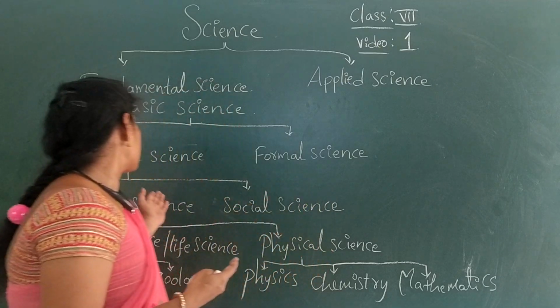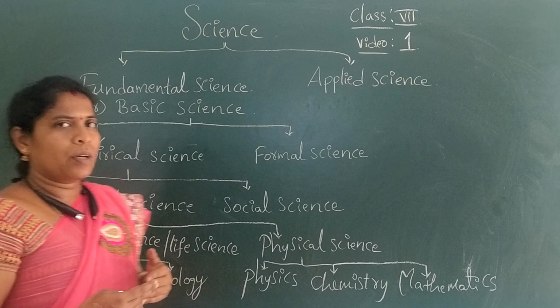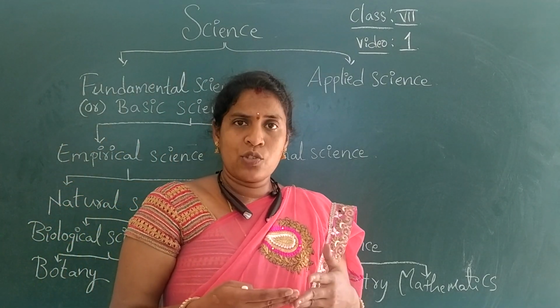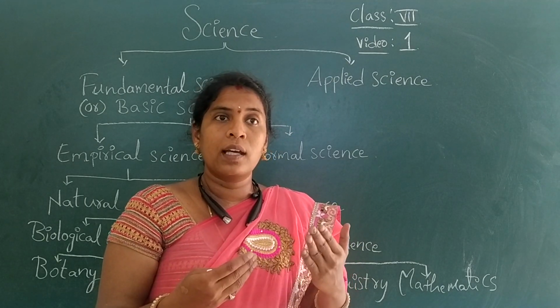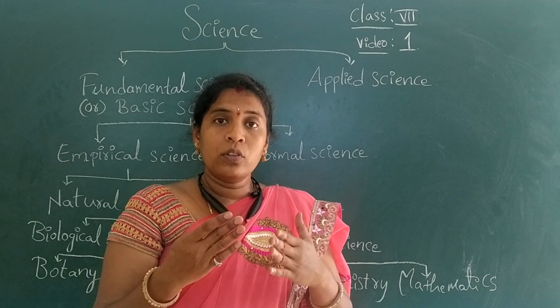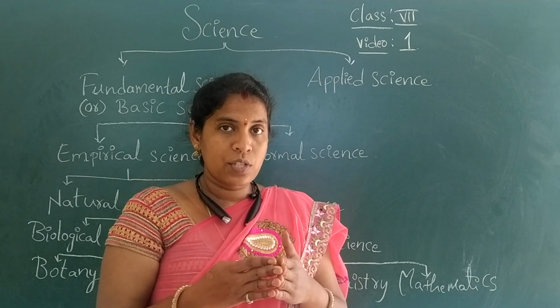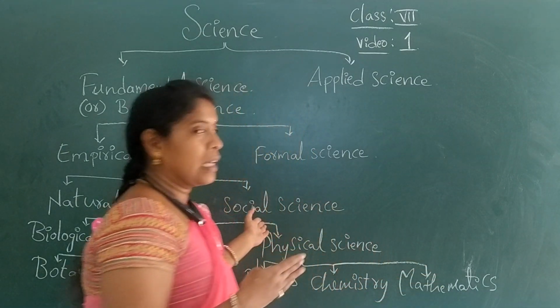That is actually called natural science. And social science is nothing but social studies about the behavior, traditions and history, everything about a human or an animal, a living thing. If you study behavior and such things, it comes under social science.